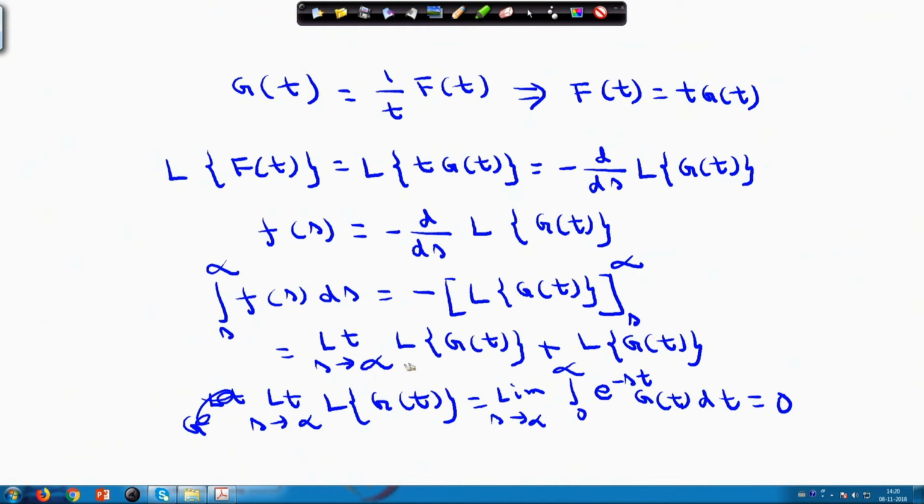Therefore, you are left with only 0 plus the Laplace transform of g(t).